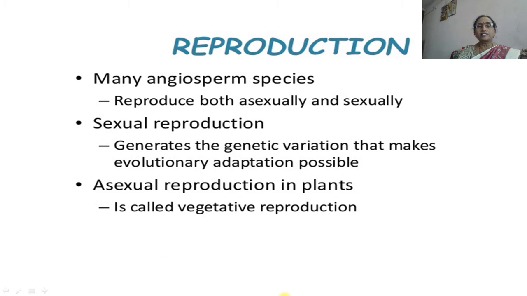Many angiosperm species reproduce both asexually and sexually. Asexual reproduction in plants is particularly by vegetative reproduction, and sexual reproduction takes place by generation of gametic variation that makes evolutionary adaptation possible.